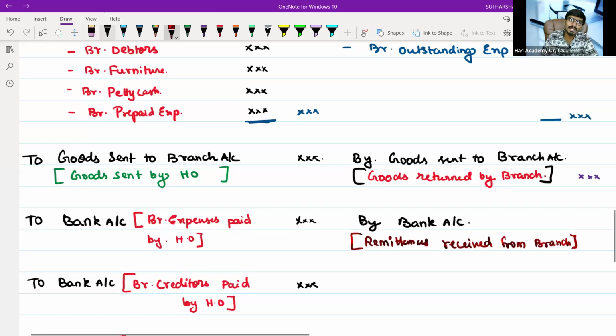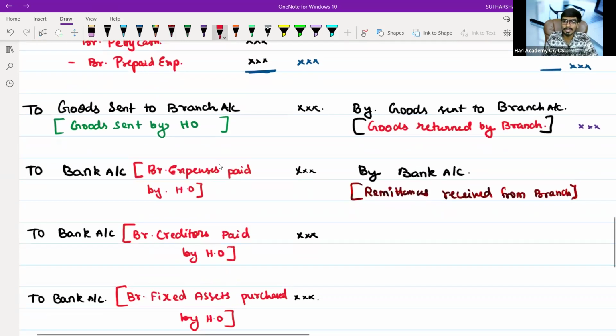What is meant by remittances received from the branch? The branch will remit, that means transfer, that cash or goods to the concerned HO. That is nothing but remittances received from the branch.